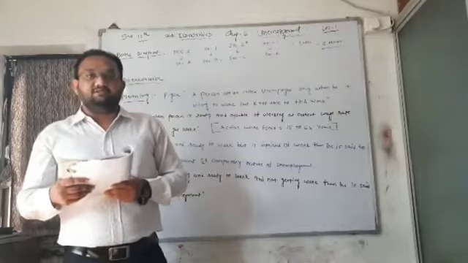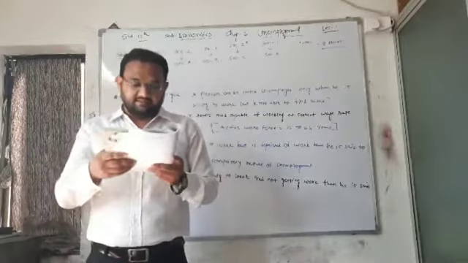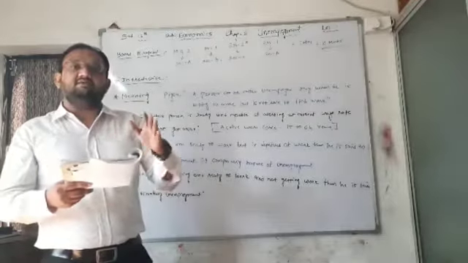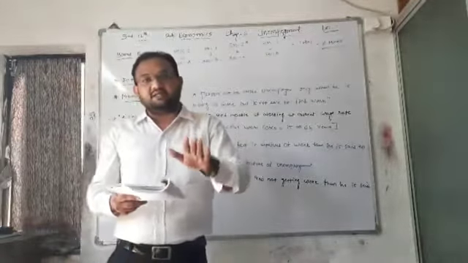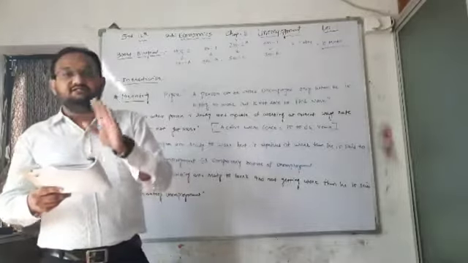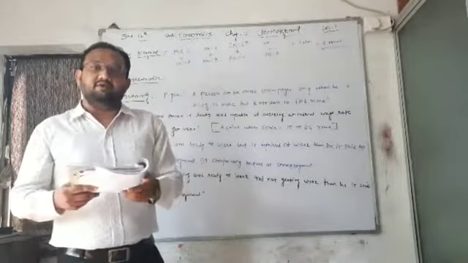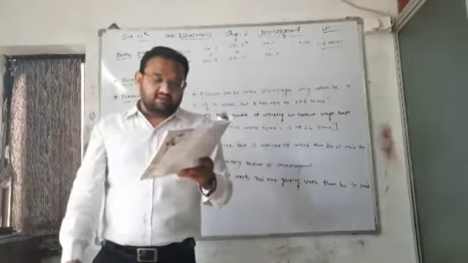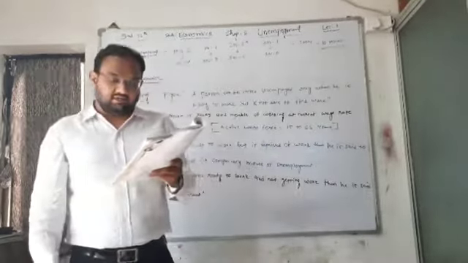We will discuss all these points in very detail. Then in point number 4, we will discuss the measures. In point number 3, we discussed the reasons or causes of unemployment, and then in point number 4, we are going to discuss the measures to reduce unemployment.